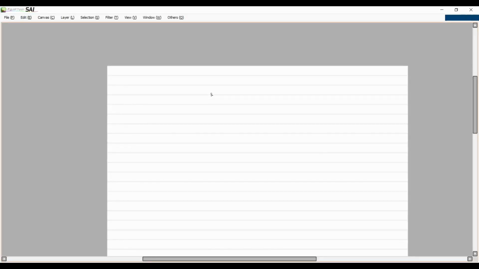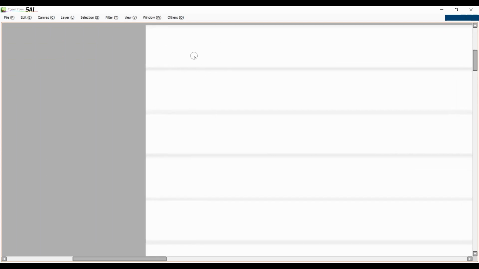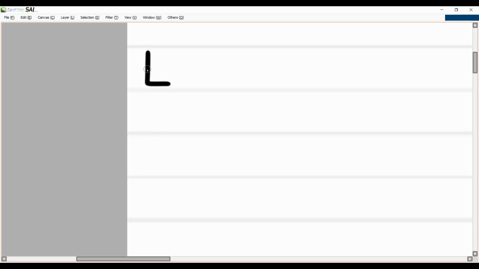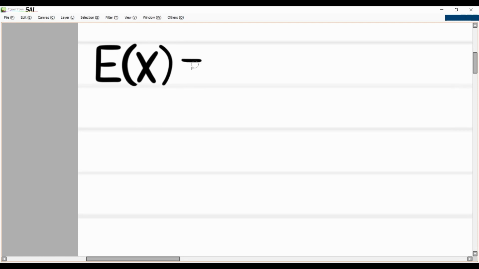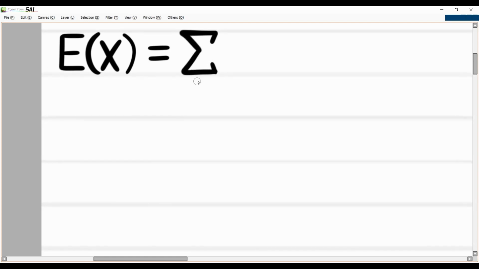So here I am in my drawing program. The first thing I'm going to do is introduce to you what the actual expected value formula, or average value, is. I did show it in the spreadsheet, but I didn't actually write down the equation. So this is what the equation is. The expected value, or if you don't know, it's basically the mean. For discrete sets, the expected value of X, if I can write the sigma properly, is this.